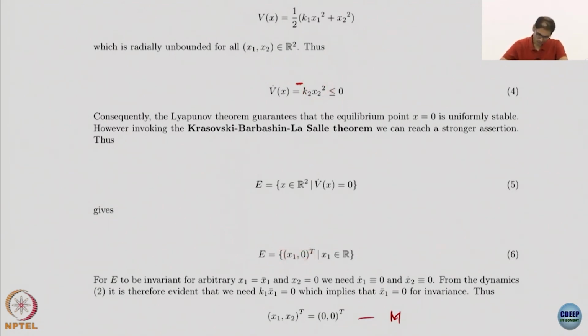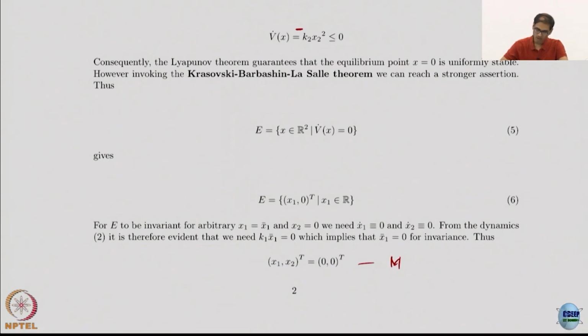Then there is an incorrect statement here. As always, we start by assuming that E itself is the invariant set. And for E to remain invariant, unfortunately it's stated here that we need both x1 dot and x2 dot to be 0, but that's not required. x1 dot need not be 0 obviously, because you can have anything in the first coordinate. Even if it changes, we don't care, anything is allowed here because this doesn't contribute to V dot being 0. So this is not required. That's why I have now crossed it out. Thank you for pointing it out.